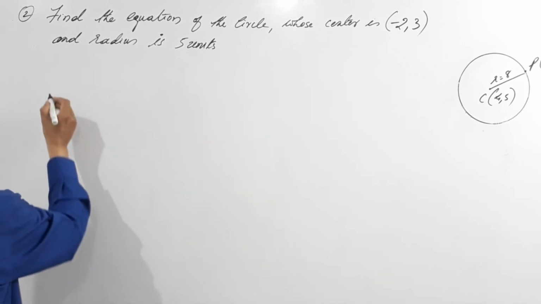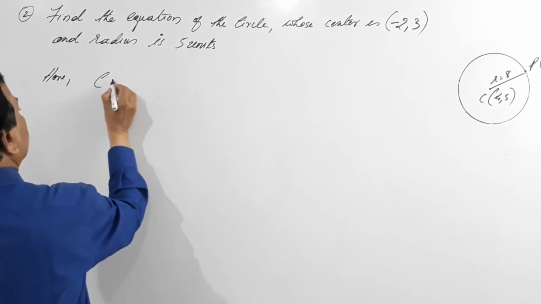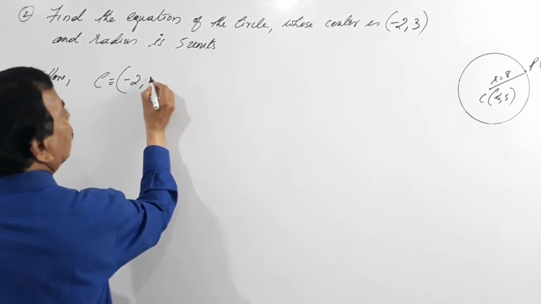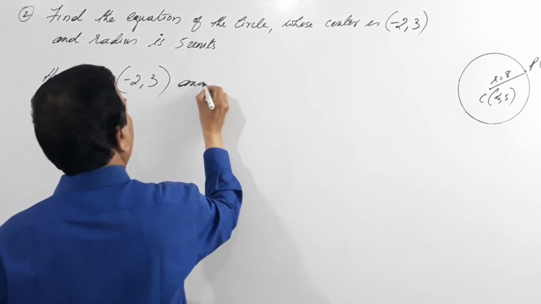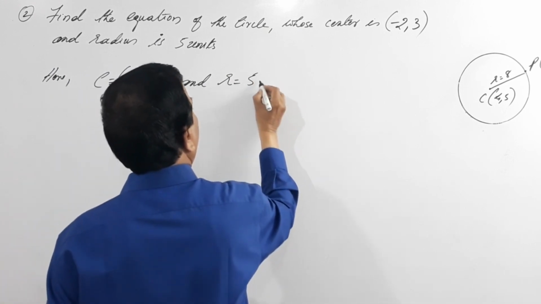So here C equals (-2, 3) and our radius equals 5 units.